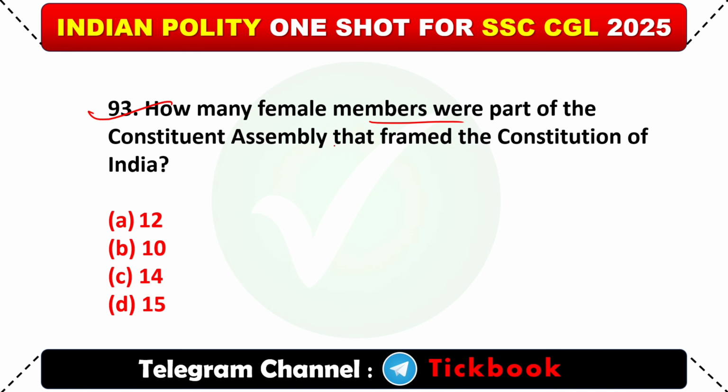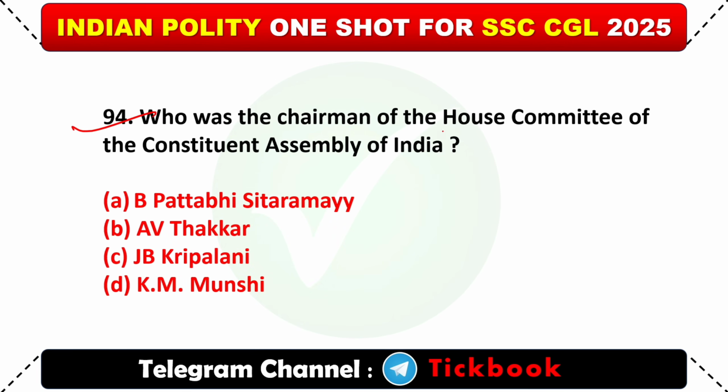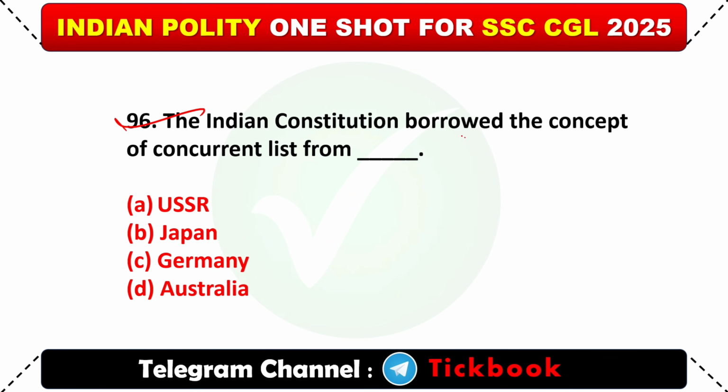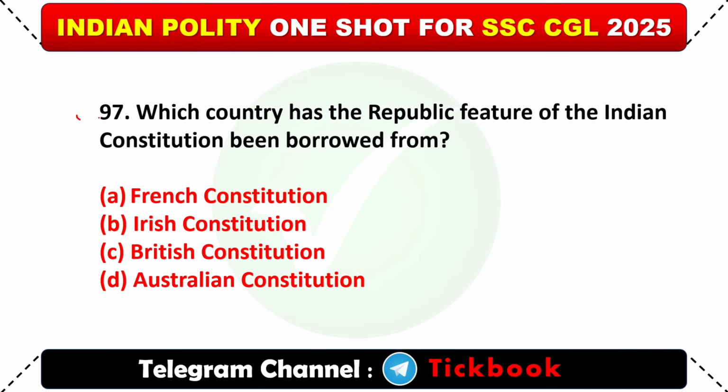93. How many female members were part of the Constituent Assembly that framed the Constitution of India? Option D, 15. 94. Who was the chairman of the House Committee of the Constituent Assembly of India? Option B, B. Pattabhi Sitaramayya. 95. Judicial review, a salient feature of the Constitution of India, has been borrowed from which of the following countries? Option A, the USA. 96. The Indian Constitution borrowed the concept of concurrent list from? Option D, Australia. 97. Which country has the republic features of the Indian Constitution been borrowed from?